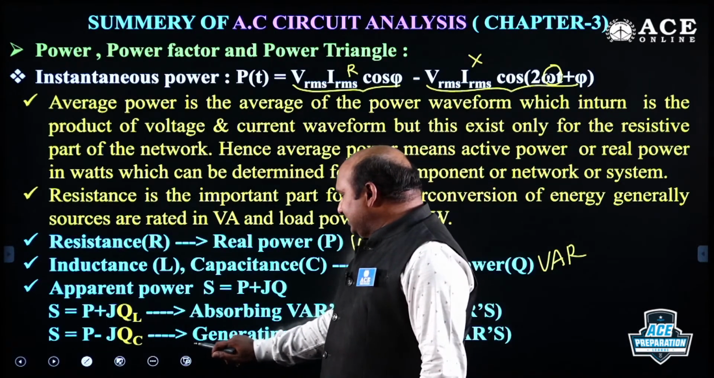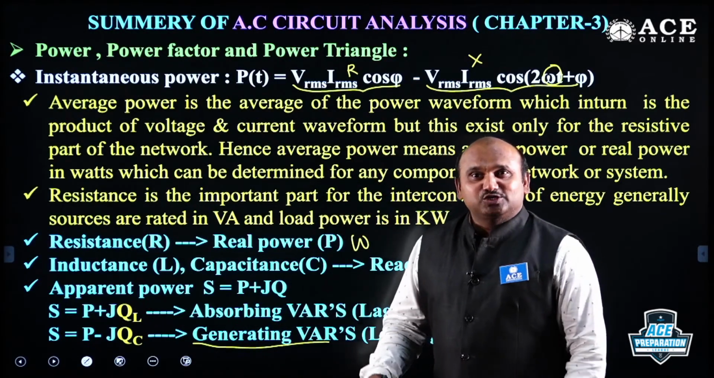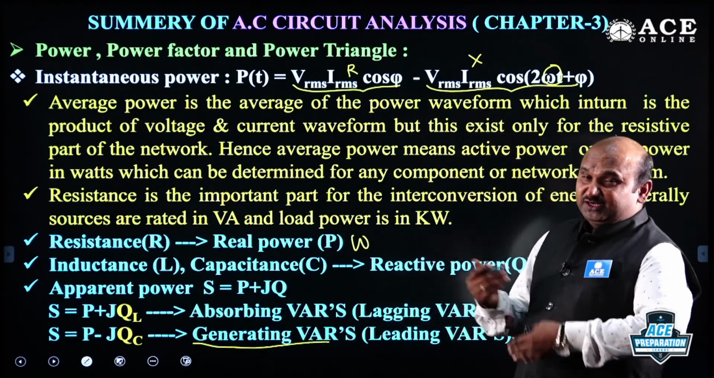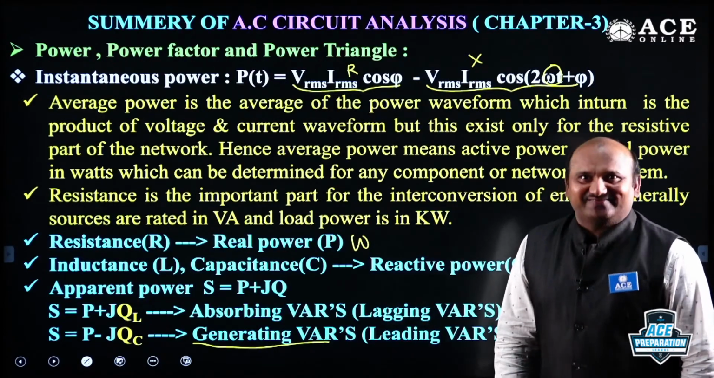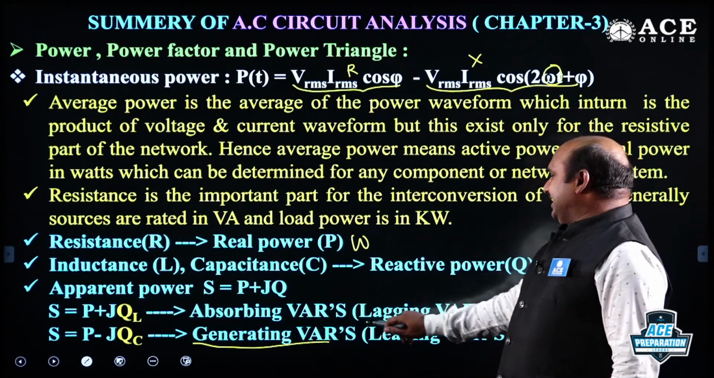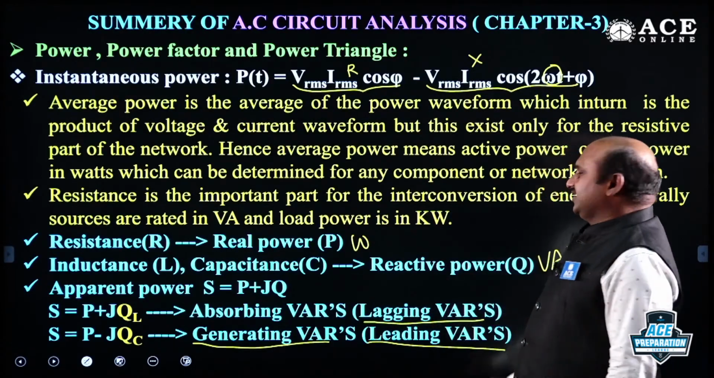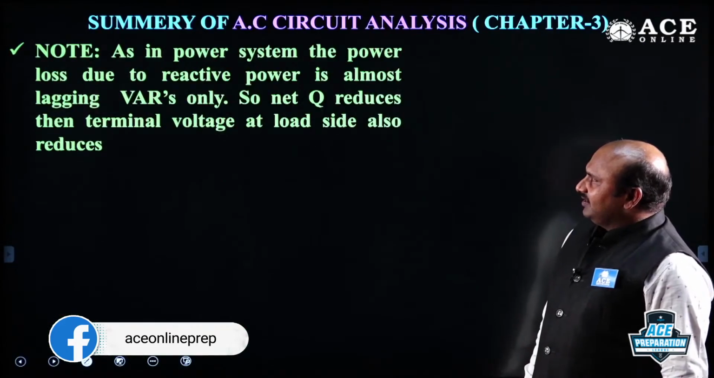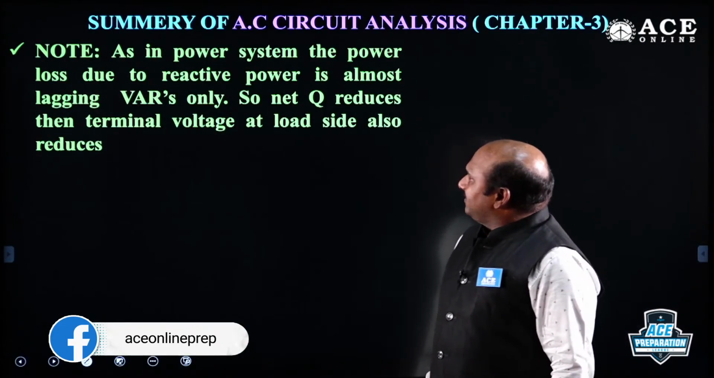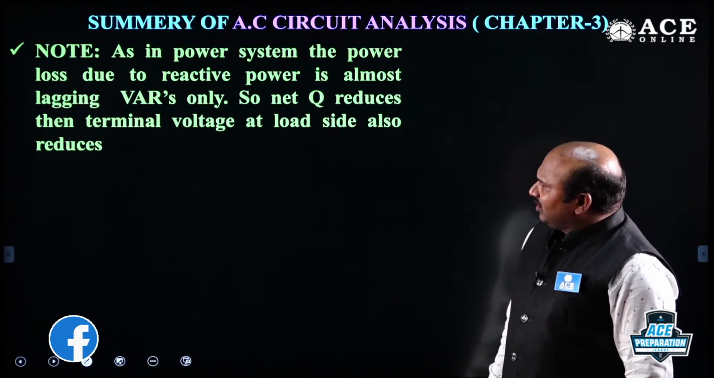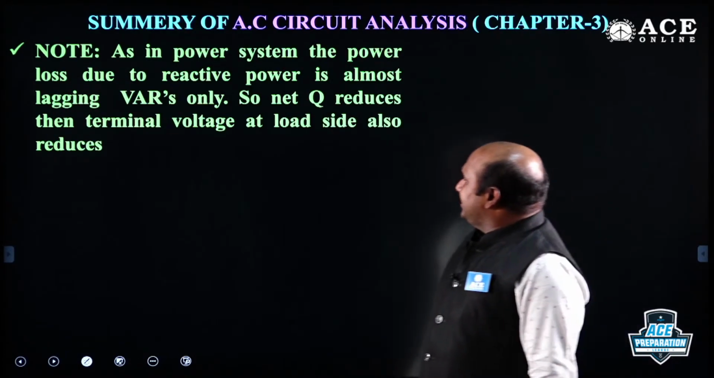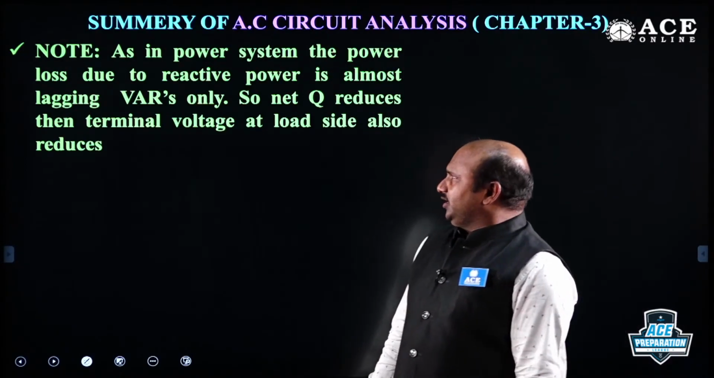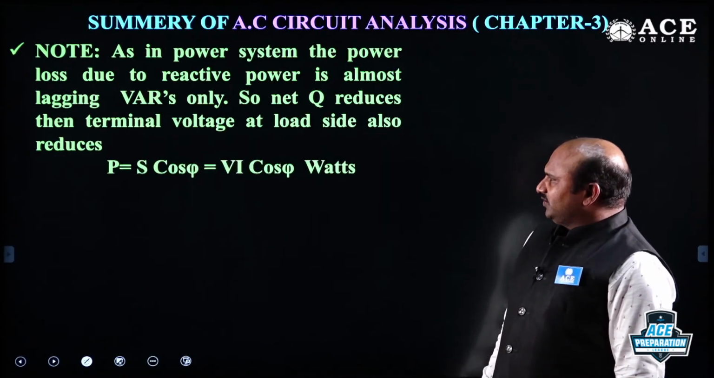Negative power means the generating power due to the capacitance, like an inverter, which we can utilize when the sources are absent. This is what we call lagging VAR, and this is what we call leading VAR. Right? Remember that. And in a power system, the power loss due to reactive power is almost always lagging VAR only. So net Q reduces, and then the terminal voltage at the load side also reduces. This one we have to take into account.